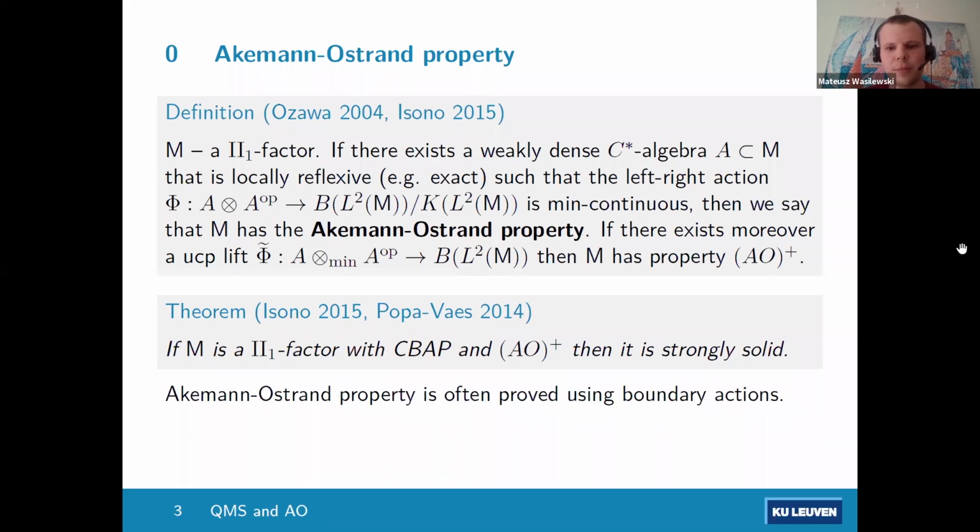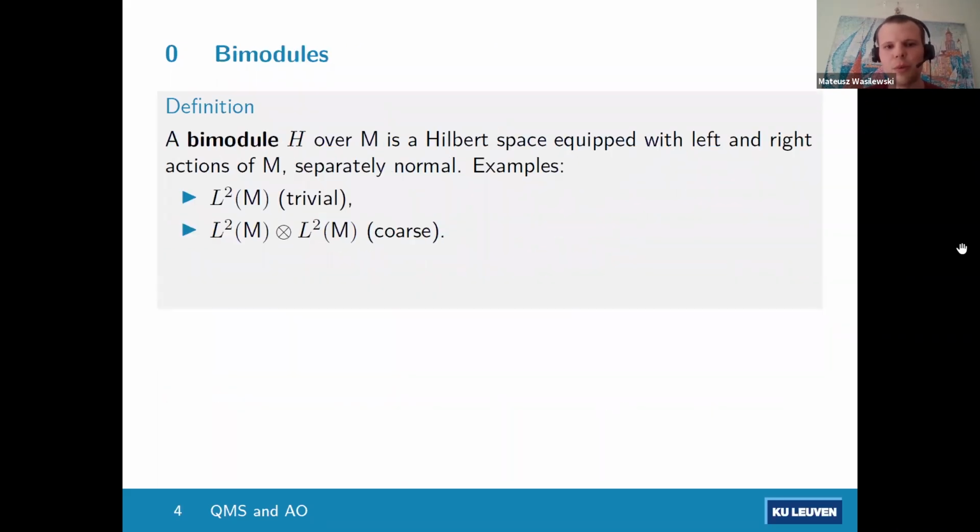So I have to talk about bimodules. For von Neumann algebras, a bimodule is just a Hilbert space equipped with both a left and a right action of a von Neumann algebra. So what are the examples? There is just the trivial bimodule, the L2 space of the von Neumann algebra with the left and right action. And then there's also the very important coarse bimodule, where the left action just acts on the left leg and the right action is just on the right leg.